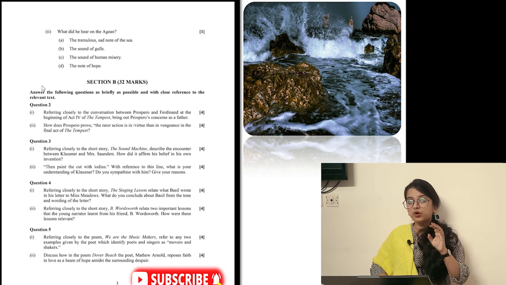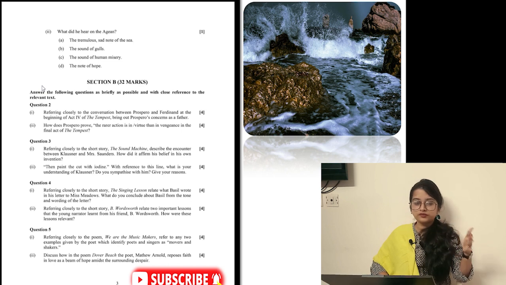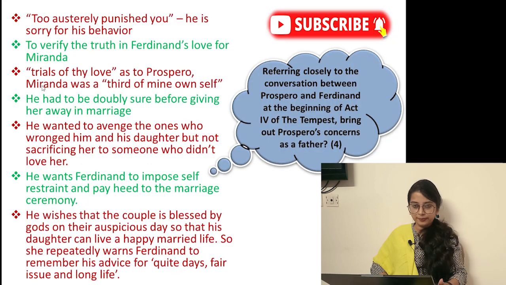I will tell you what are the important points that you must keep in mind before writing this answer. The question is, what tells you from the beginning of Act 4, Scene 1, whatever he was talking with Ferdinand, which tells you that he was very much concerned about his daughter. We'll move to the next page for that. See, I have prepared the points that are important. For 4 marks, at least 4 to 5 or 6 points should be there.